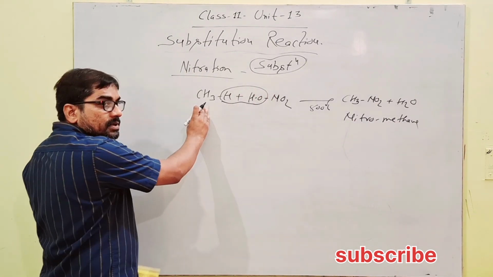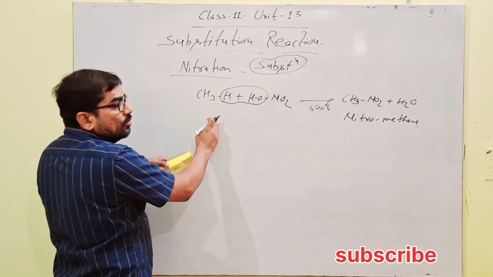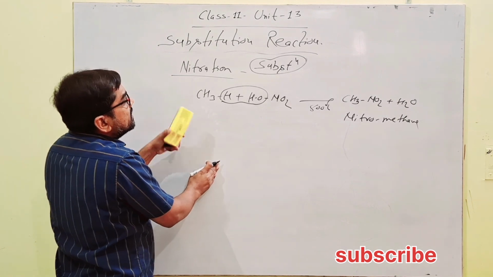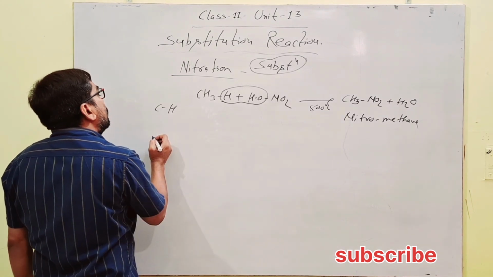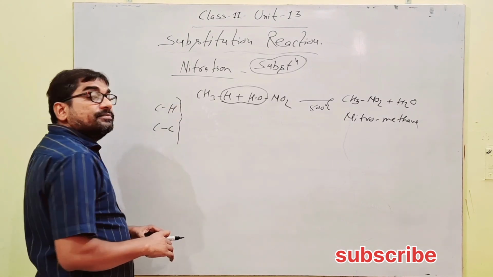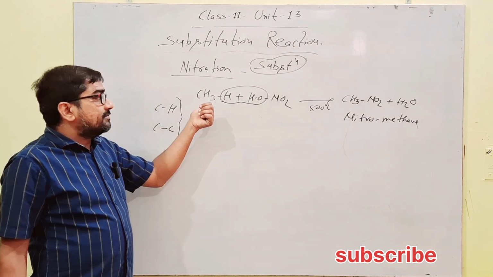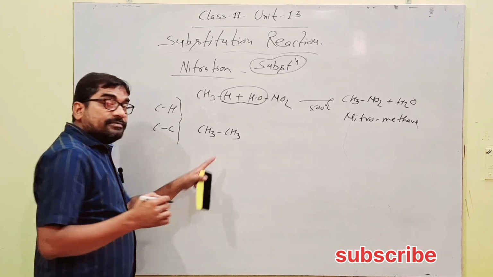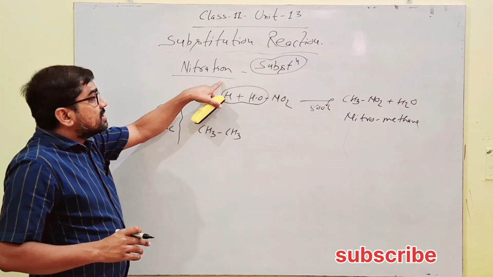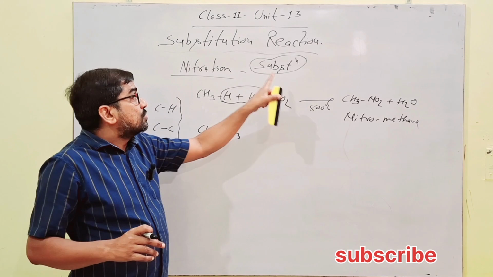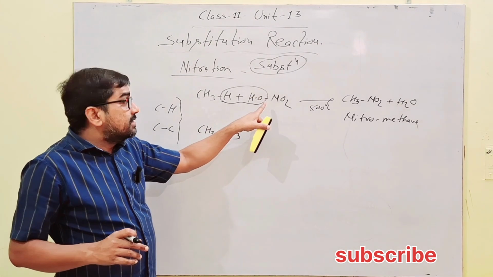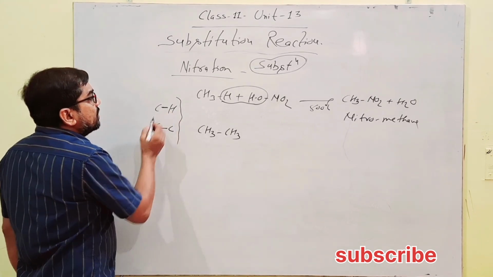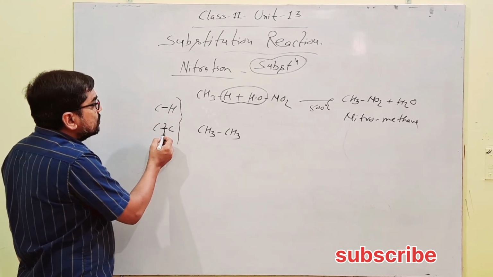But if we take alkanes of higher carbons, more than one carbon, then along with the carbon hydrogen bond, the carbon carbon bond also gets broken. If we take ethane in place of methane, a carbon carbon bond is also present. Since the reaction is carried out at very high temperature, nitric acid comes in vapor phase, and along with the carbon hydrogen bond, the carbon carbon bond also gets broken.